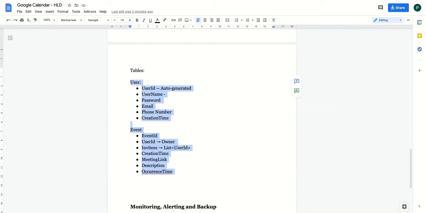But in general, what I've seen is whenever you have very structured data, and because most of the people are very familiar with SQL databases, the companies prefer to go ahead with the SQL databases. But again, it depends on you whether you want to use SQL or NoSQL. Here, my preference is towards SQL because it is very structured data, I'll be able to create the indexes on top of it, and it will be just easier to maintain the data.